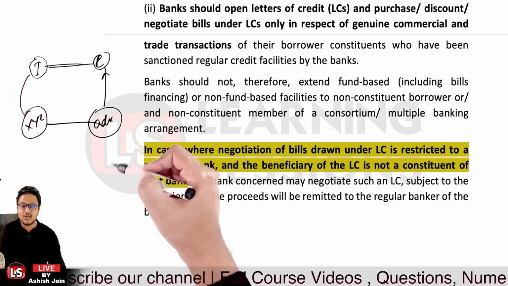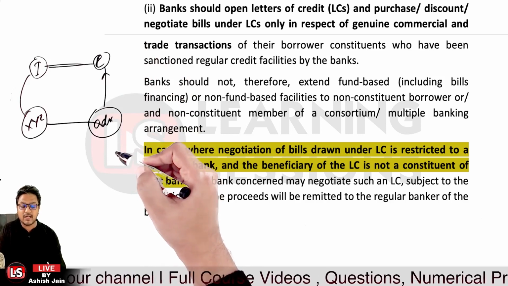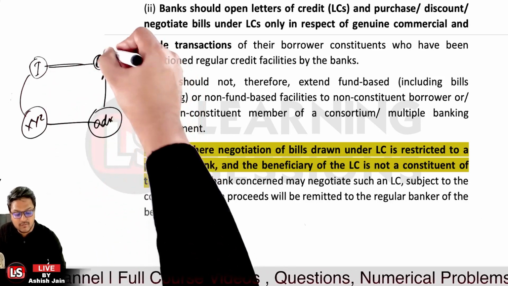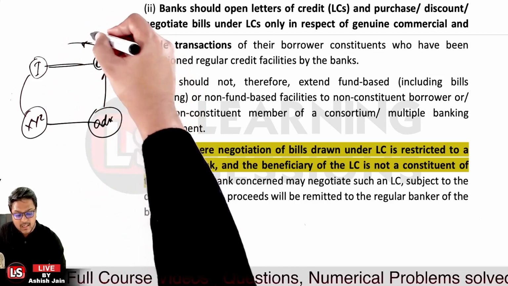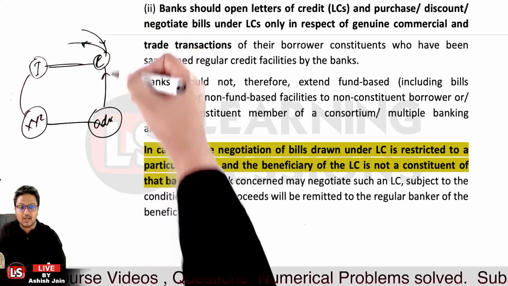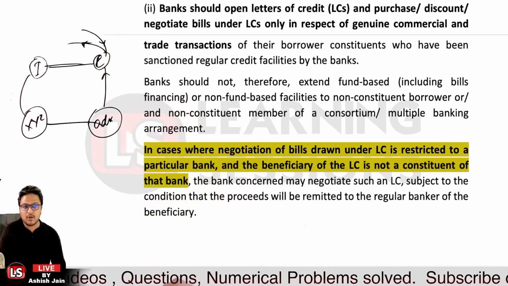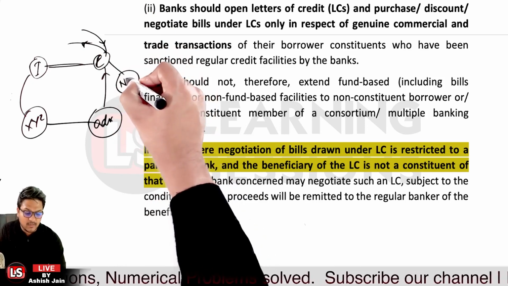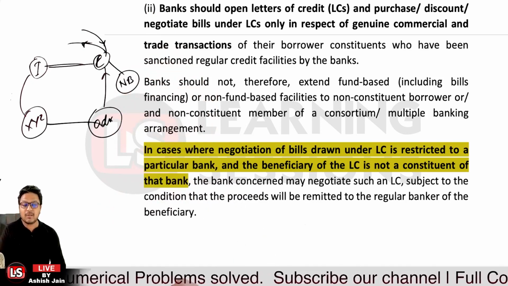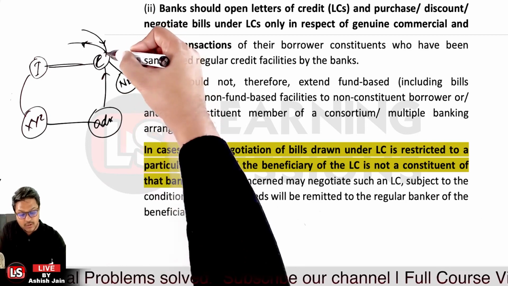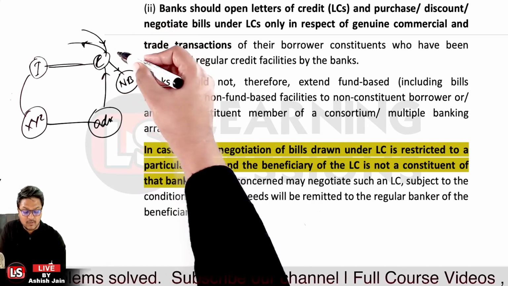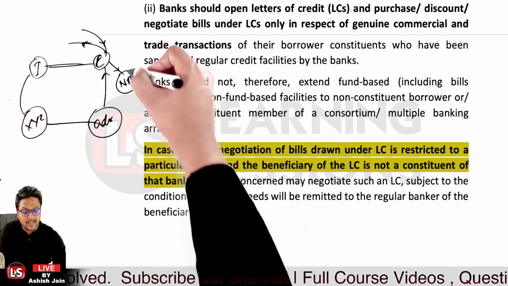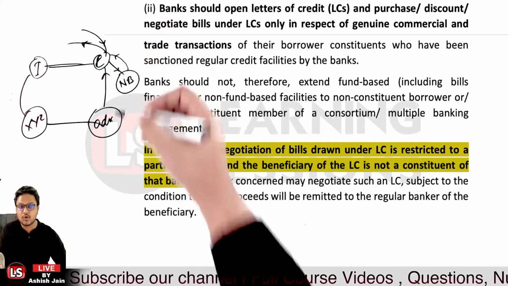The exporter checks the validity of the letter of credit, whether it conforms with the main contract, and then ships the goods. After that, the exporter has the shipping documents, and these documents will be negotiated with the negotiating bank. The exporter gives these transport documents to the negotiating bank, and the negotiating bank pays the exporter.